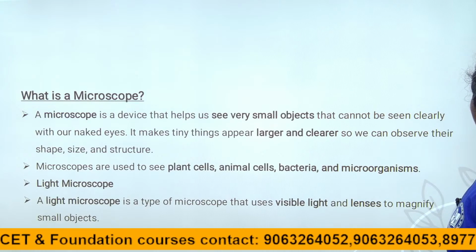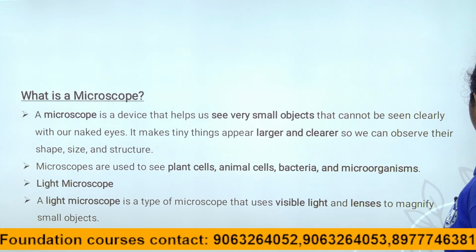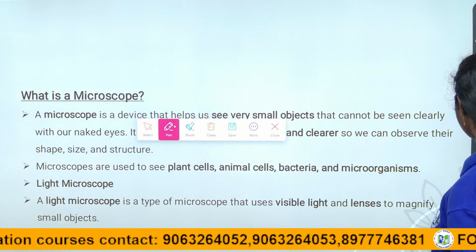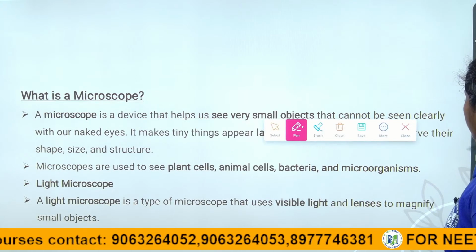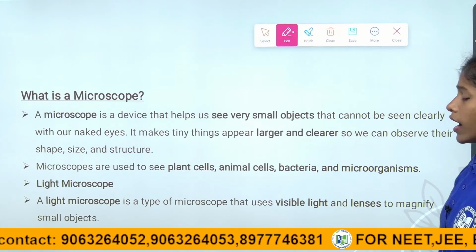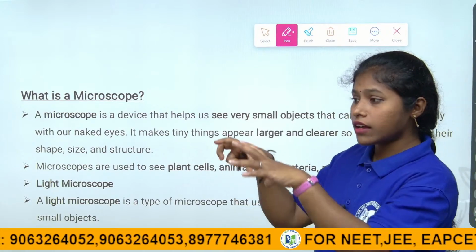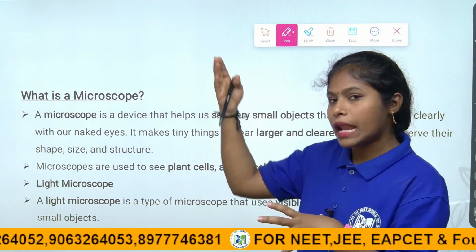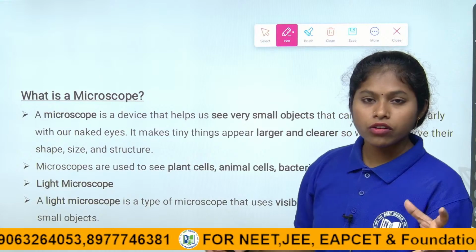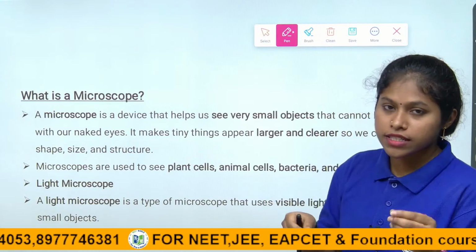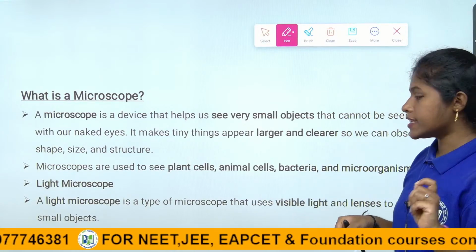What is a light microscope? Light means it works through visible light. If you place the microscope in a window, with the help of sunlight we can see the smallest tiny objects or cells, right children?